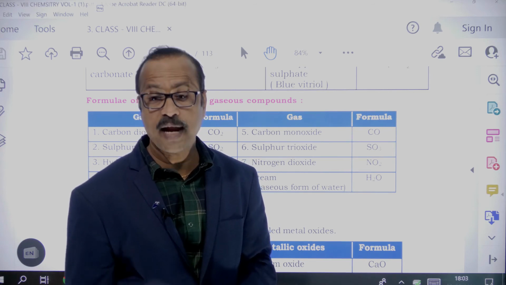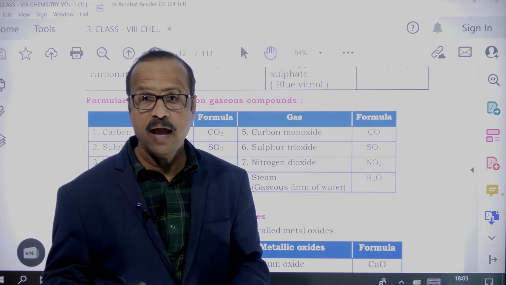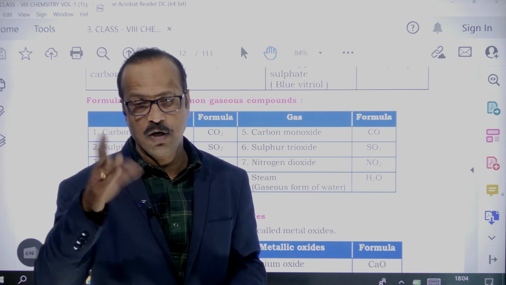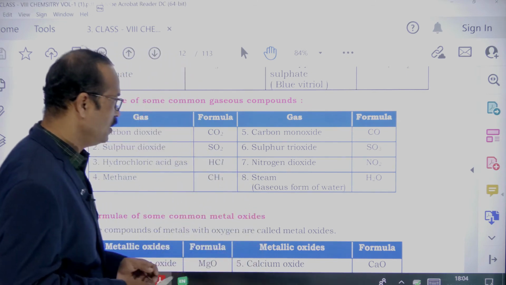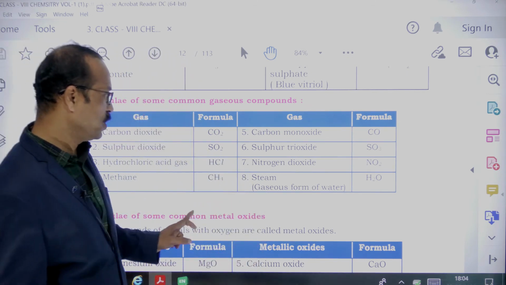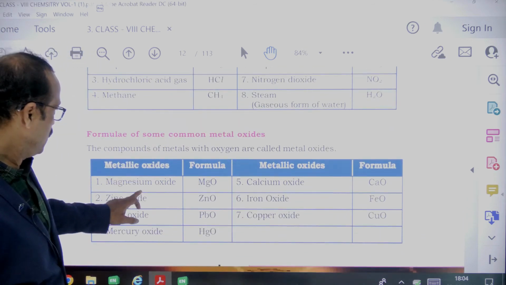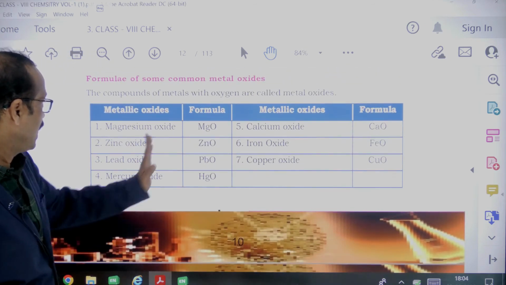Triangle. What is the triangle? Triangle, three angles. Tri means three for triangle. And this is water, H2O. And here some metallic oxides are there.